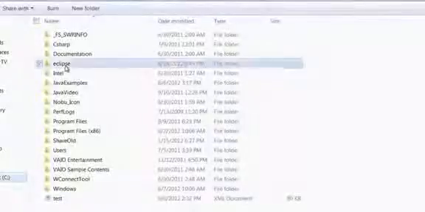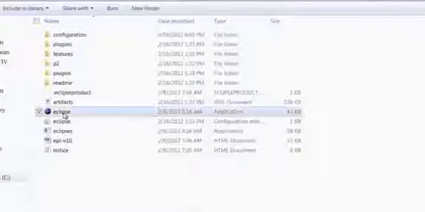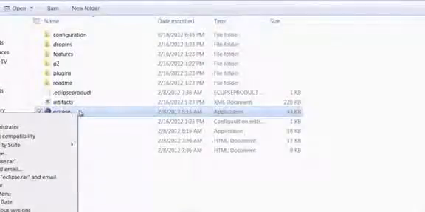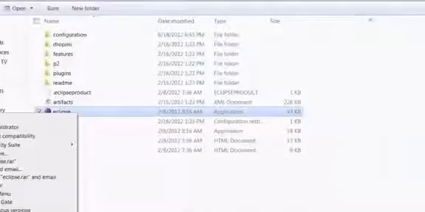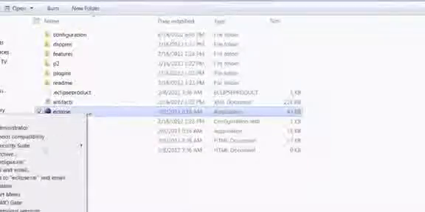It's just a direct extraction. In my case, I have extracted to this Eclipse folder in C drive. All you have to do is come here, create a shortcut for this Eclipse, and paste it to your desktop. Right click, create shortcut. Once you have the shortcut here, you can pull this to your desktop.